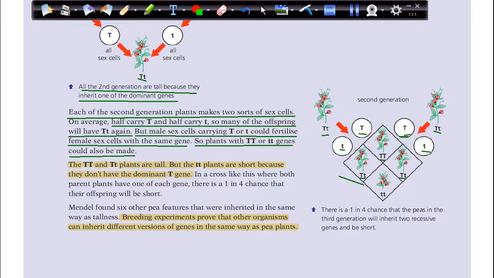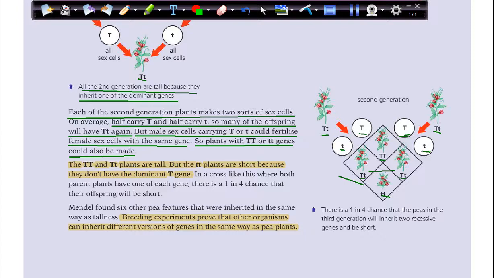So here, on average, we will have three plants out of 4 that will be tall. But only one in these 4 will be short.